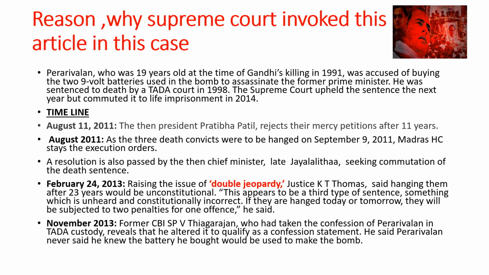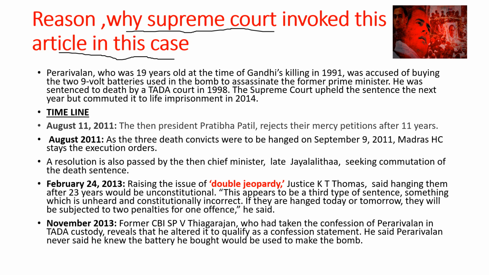So why has the Supreme Court invoked this article in this particular case? That is something we have to think about, right? Because that guy is a convict in Rajiv Gandhi's assassination case, and why does it have to use a discretionary power to set him free? So now let's start with the case.